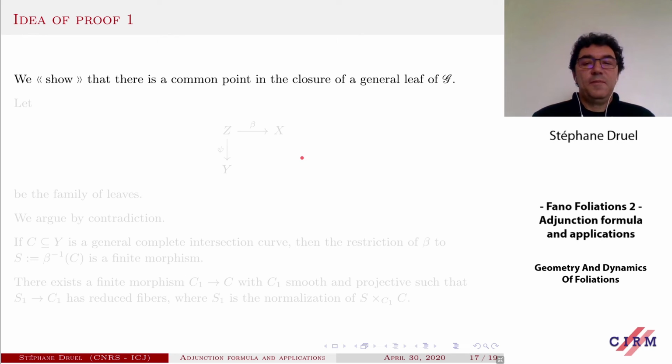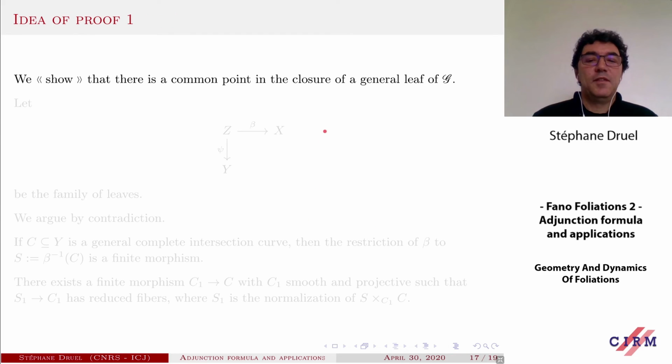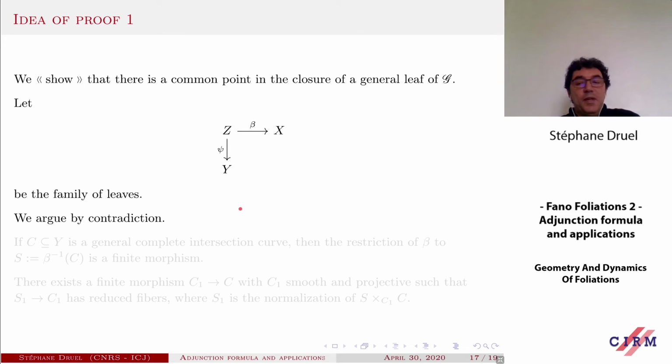How do you prove this? Again, I will just show that there is a common point. The general case is a bit more complicated, but this is easier to explain. So as before, you consider the family of leaves, and we argue by contradiction. So we assume that there is no common point in the closure of general leaves.